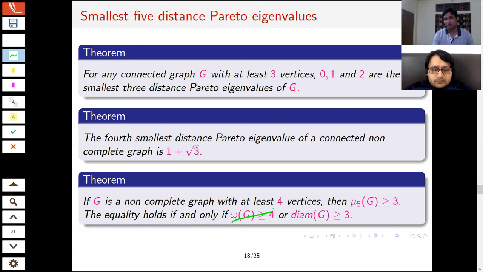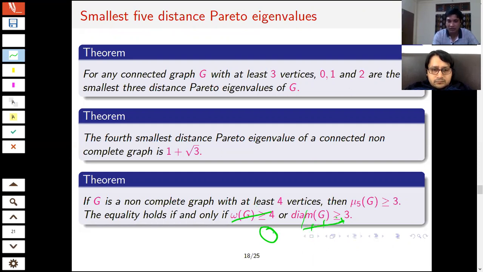So if we have a complete subgraph of order 4, or if we have a subgraph of diameter 3, that is a path graph of order 4,